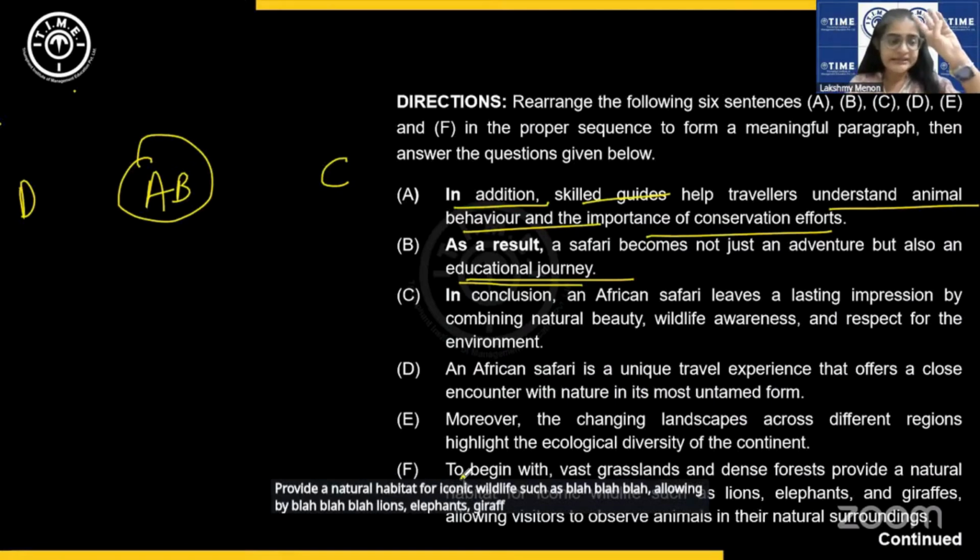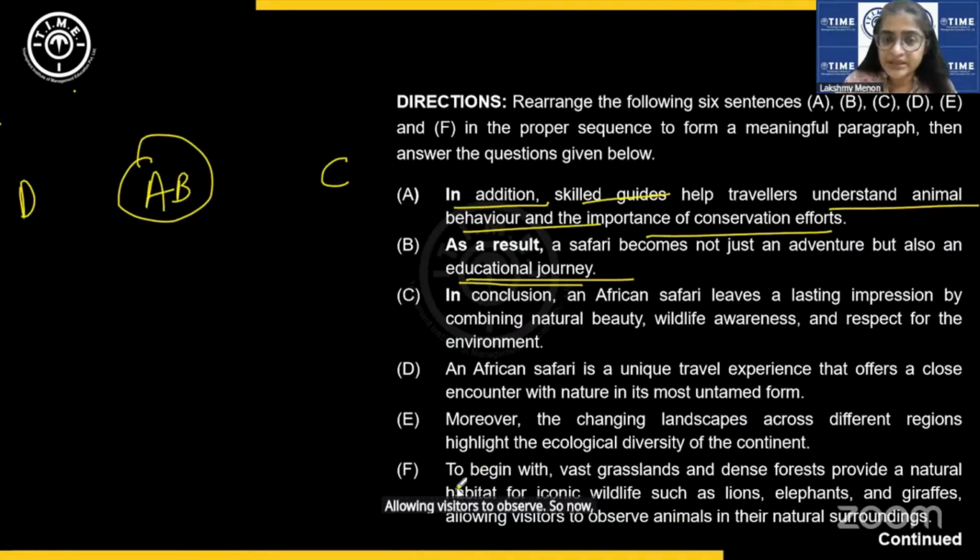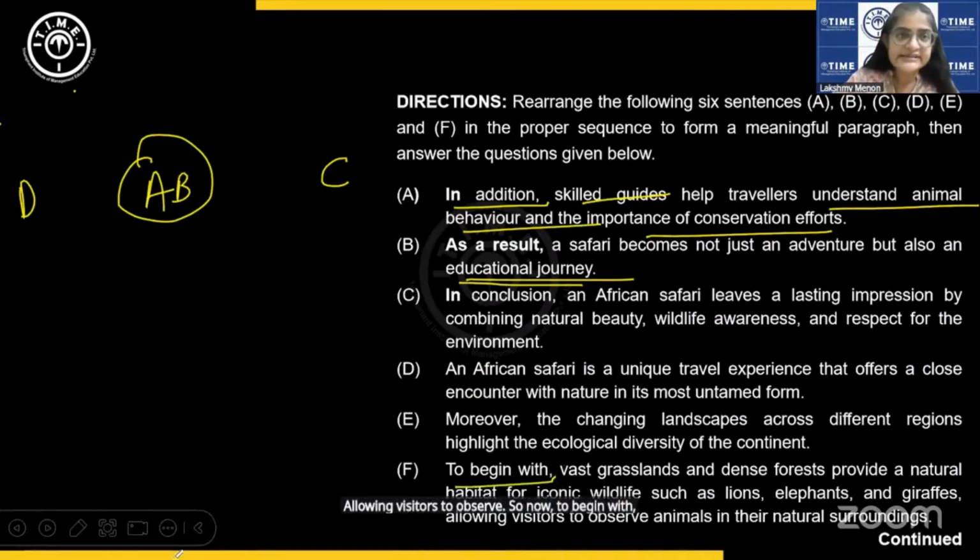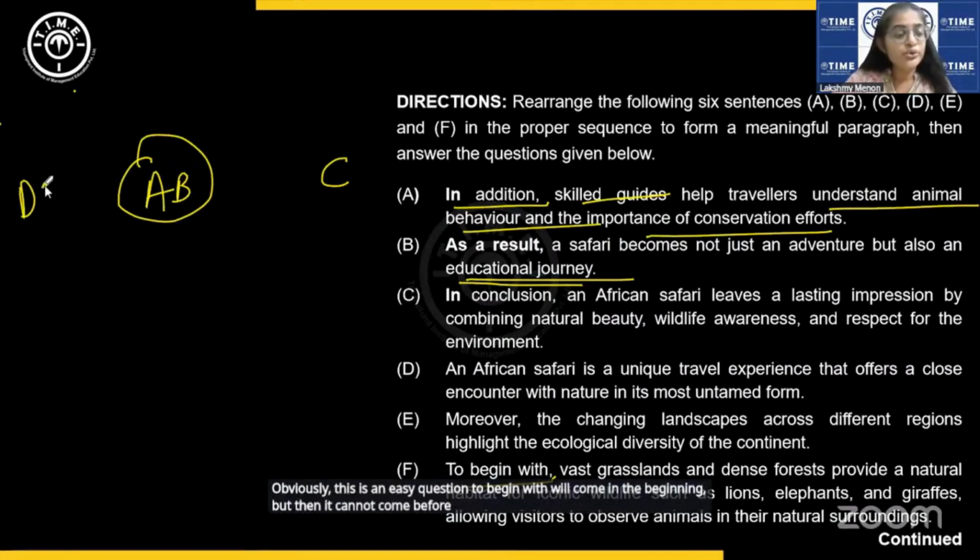It will take at least 3 to 4 seconds to read. You know, it is animals only. Don't read letter by letter. Okay. Allowing visitors to observe. So now, to begin with, obviously, this is an easy question. To begin with will come in the beginning, but then it cannot come before you give the context.